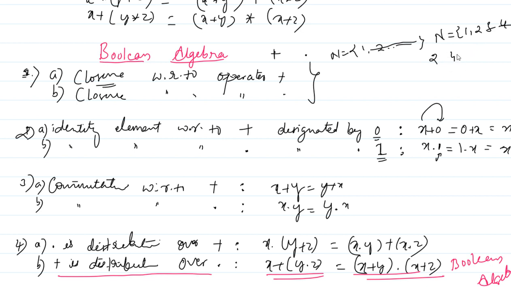If I operate these two with respect to any operator, say for example 2 plus 4, what I will get? 2 plus 4 is 6, and this 6 also belongs to the natural numbers, right? You see here it is there, correct? So that is why closure property is true.